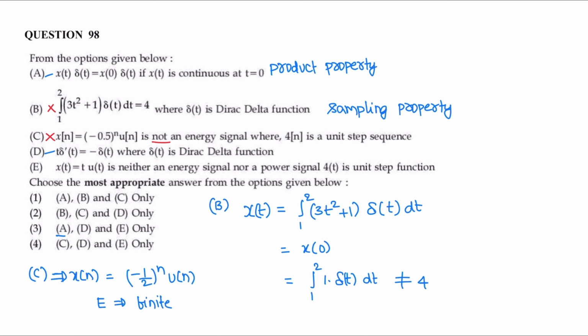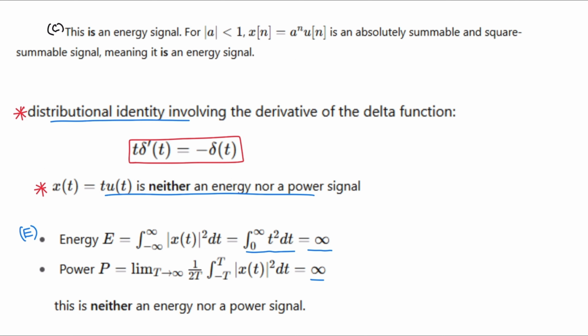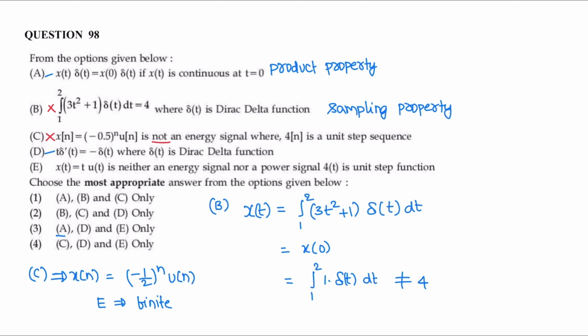For t u(t), energy is infinity, and power is also infinity. Therefore, it is neither an energy signal nor power signal. Statement E is correct. Therefore, correct statements are A, D, E. Correct answer is option 3.